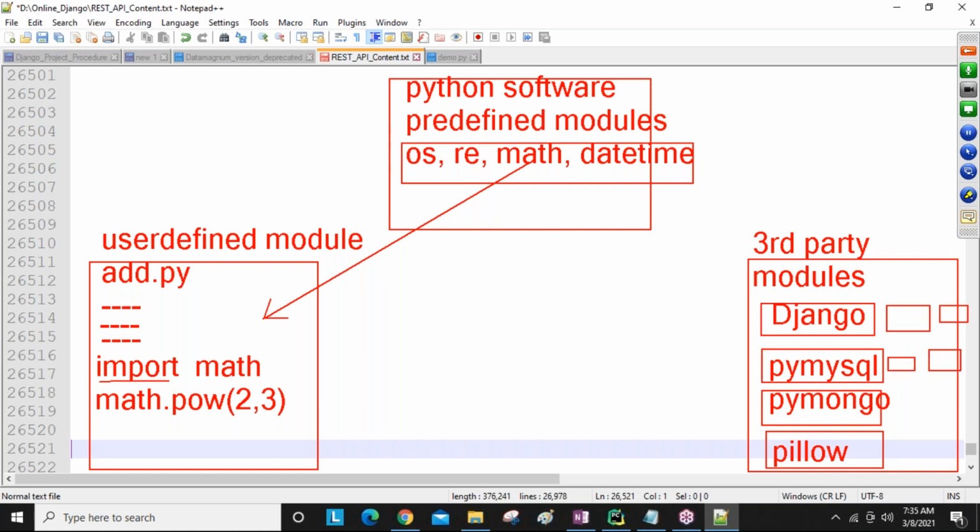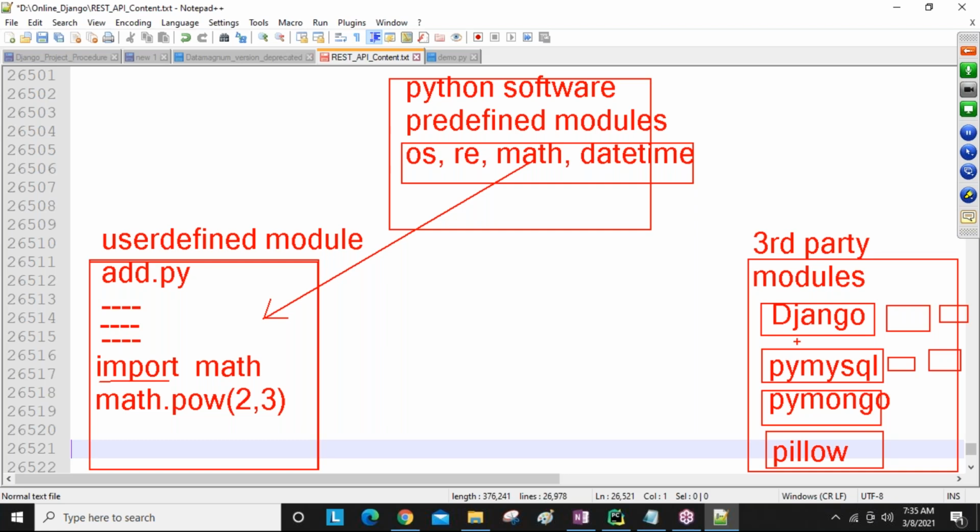Okay? Yeah. So while developing my user defined code, I require this Django module, I require this PyMySQL, I require this Pillow module. Okay, so these modules are not available in the Python software. If they were available in the Python software, then I could import and use them. And I'm not going to develop them. Some other people already developed these modules and they're maintaining them in an internet location. So we need to download these things, guys.